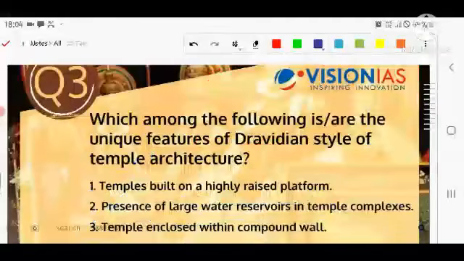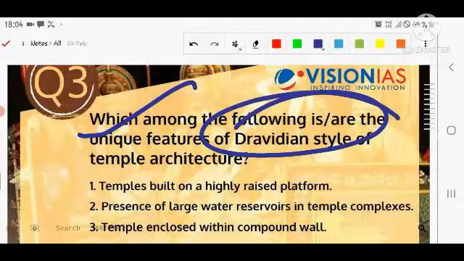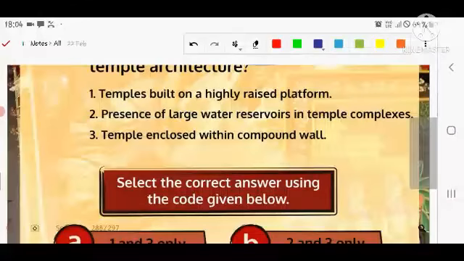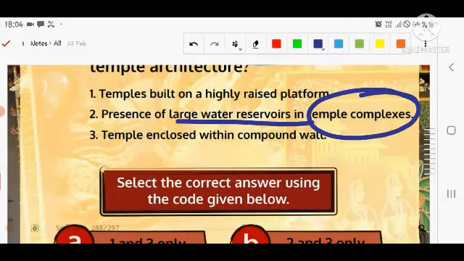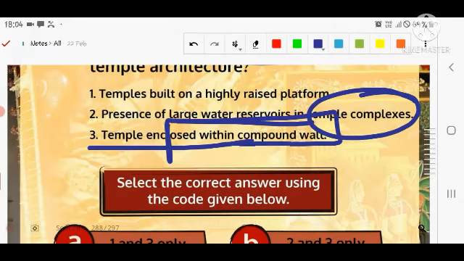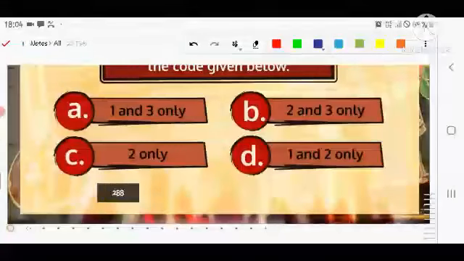Again, I repeat the question: which among the following are the unique features of the Dravidian style of temple architecture? The first statement: temple built on a highly raised platform. Second, presence of a large water reservoir in a temple complex. Third, temple enclosed within a compound area. You have to choose the correct option from the given options. Let's see the next question.